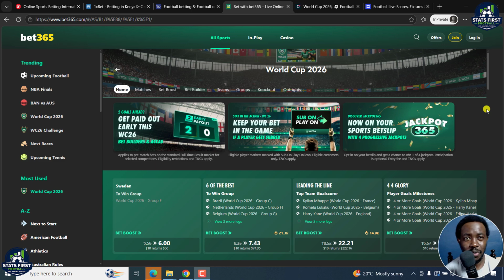Let's talk about how to analyze and predict FIFA World Cup 2026 football matches.